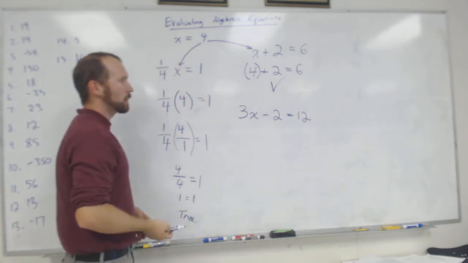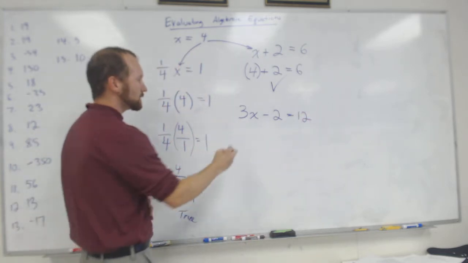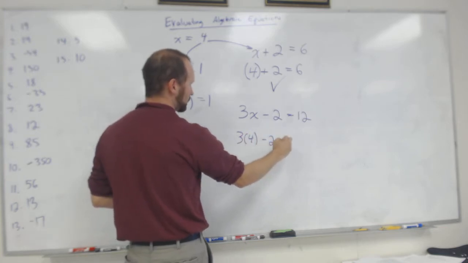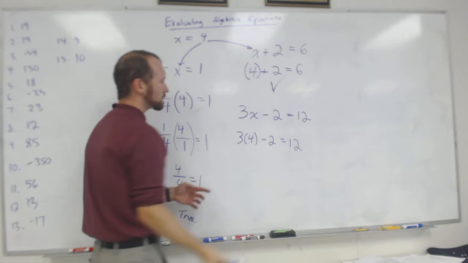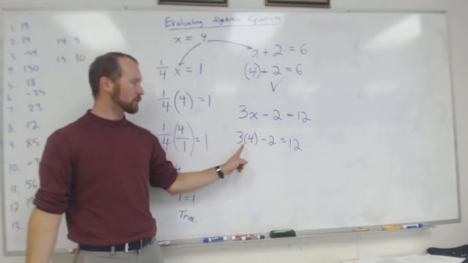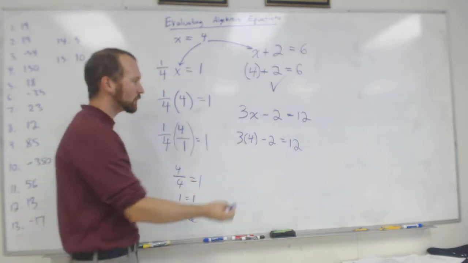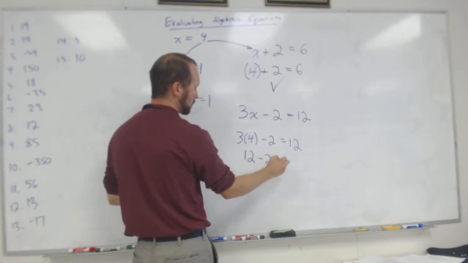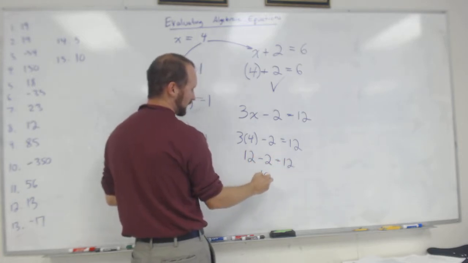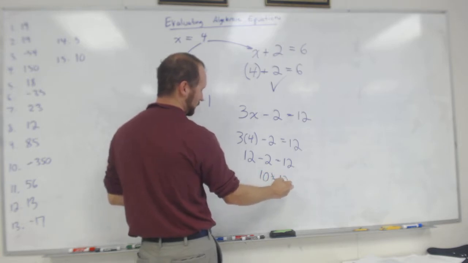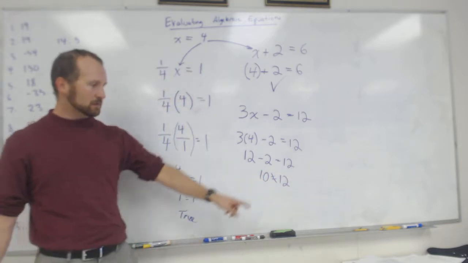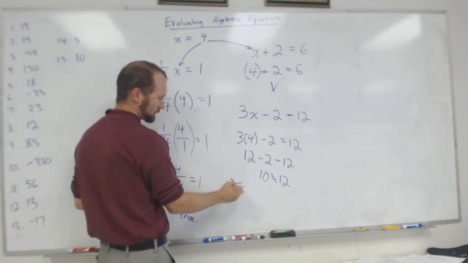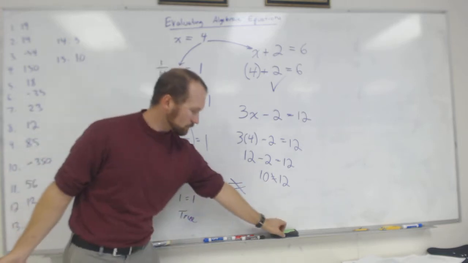Yeah, you guys are saying it. So I'm going to do 3 times 4 minus 2. And what do I do first? Do I do the 4 minus 2 or the 3 times 4? Do the multiplication first. So I've got 12 minus 2, and that's 10. 10 does not equal 12. This is a symbol for does not equal. It's like an equal sign with a slash.